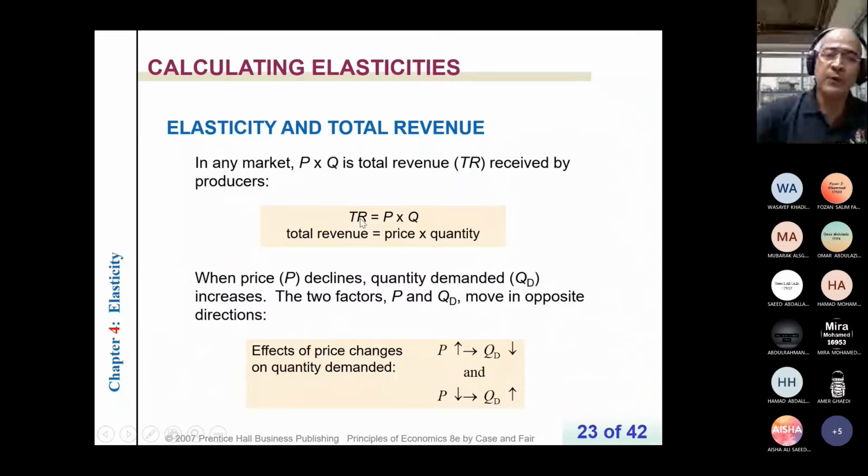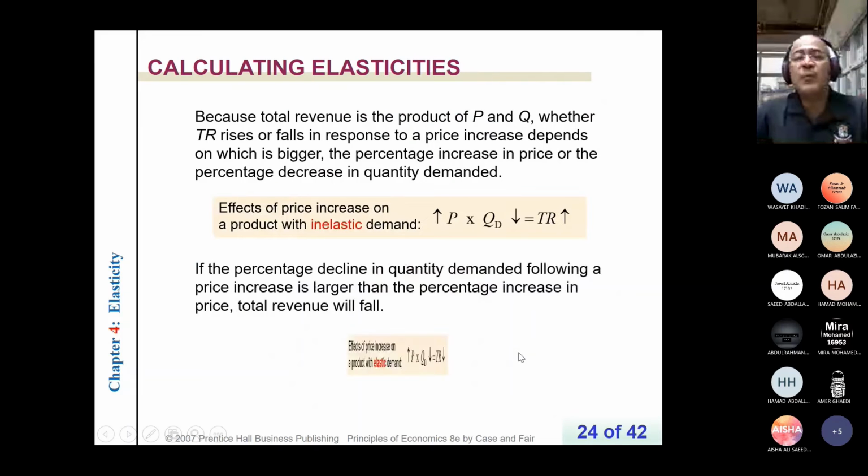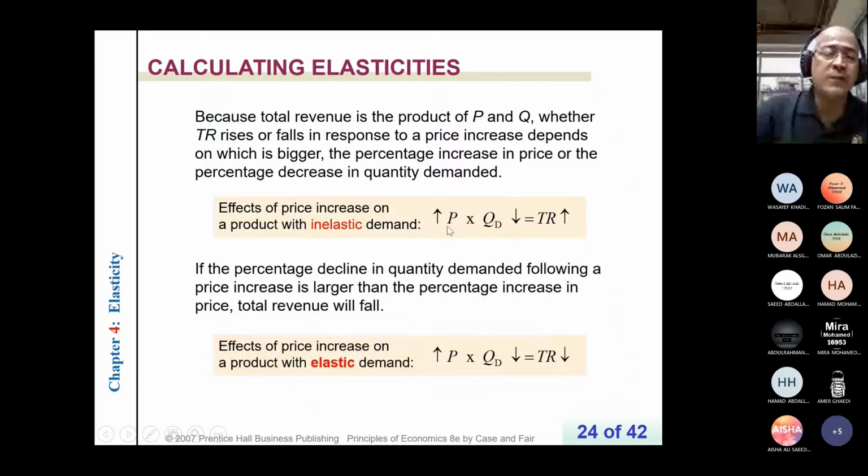What is total revenue? It is the price times the quantity. If the price is 10 dirhams and Fawzan produced 2 units, then 10 times 2 is 20 dirhams total revenue. And here we learned from the law of demand the negative relationship between quantity demanded and its price. As the price increases, quantity demanded will decrease. As the price decreases, quantity demanded will increase. But the question now is, what will happen to total revenue if we increase or decrease the price? It depends on the elasticity.